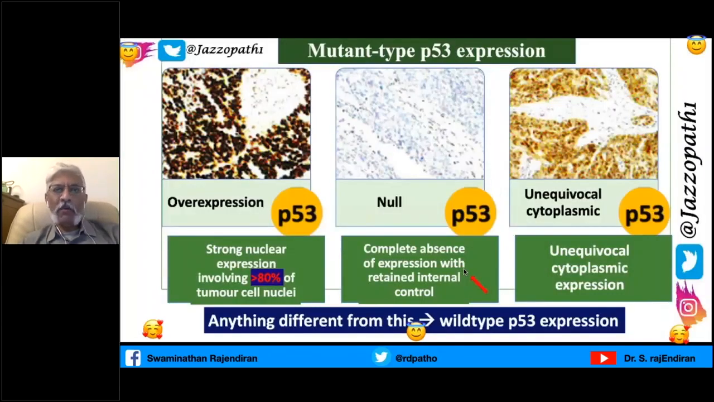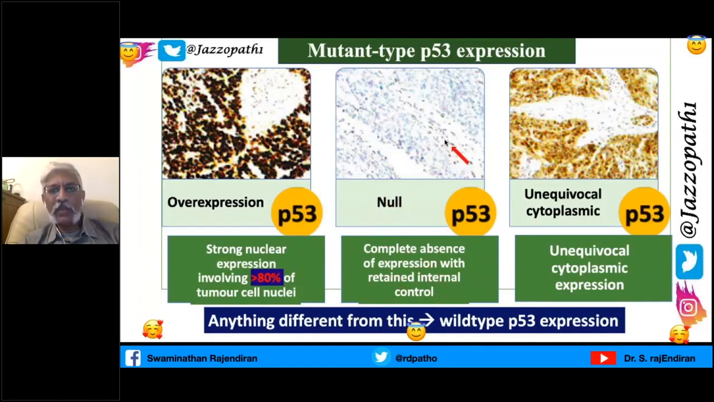So when we talk about P53 mutant type, there are 3 patterns you have to remember. One, there is overexpression, where more than 80% of the tumor cell nuclei, as Jacqueline explained in the cervical lesions, more than 80%. This is the number you have to remember, where P53 is overexpressed because of the mutant form. Null expression, where there is complete absence with the retained internal controls.